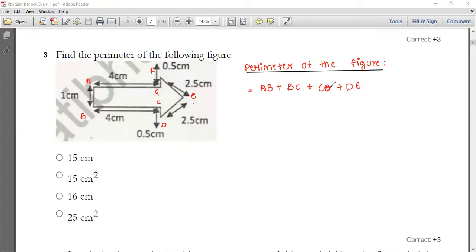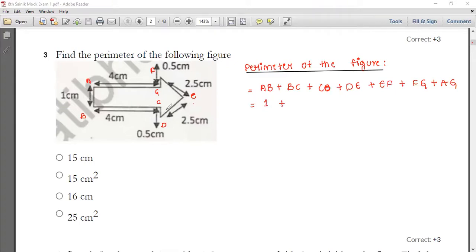AB plus BC plus CD plus DE plus EF plus FG plus AG. So all the sides, 1, 2, 3, 4, 5, 6, 7 sides, you have taken. What's the measure of AB? It's 1.